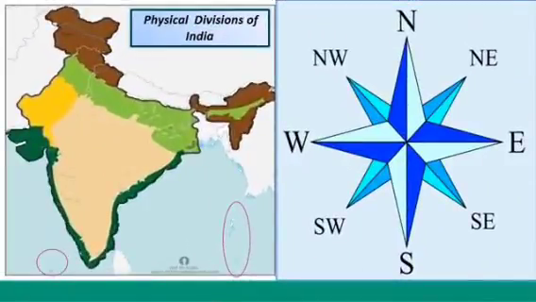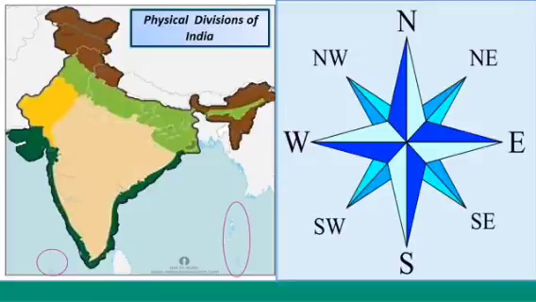Physical divisions of India. Before we study the map, it is very important to understand about the directions. Observe this chart of 8 major directions, children. Your right hand side lies the east and left hand side lies the west. North at the top and south at the bottom. These are four major directions. Other four are called intermediate directions.